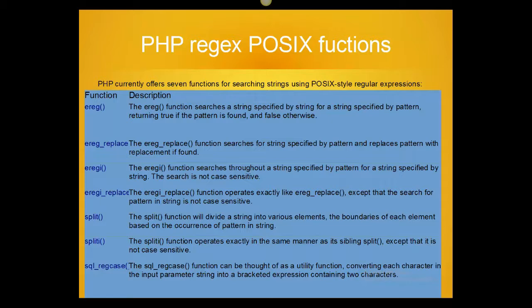If we write capital A, P, P, L, E, and we want to search, and the text has small a, P, P, L, E, ereg will not find it anywhere. The second function, eregi, is case insensitive, so it will find and replace the string. And the fourth function, eregi_replace, is the same as I described for ereg and eregi. It is case insensitive.